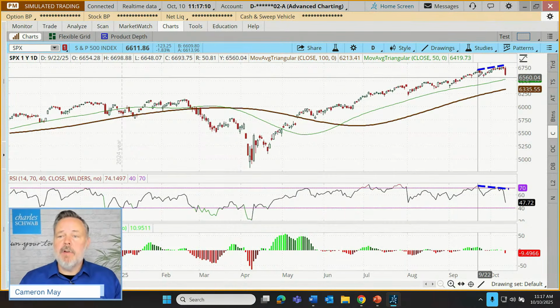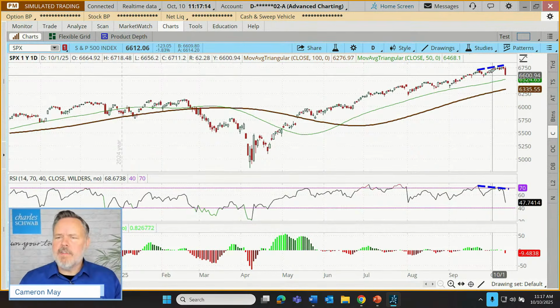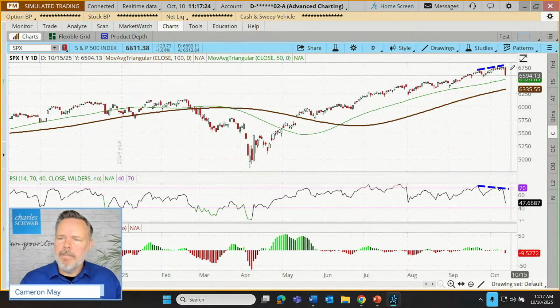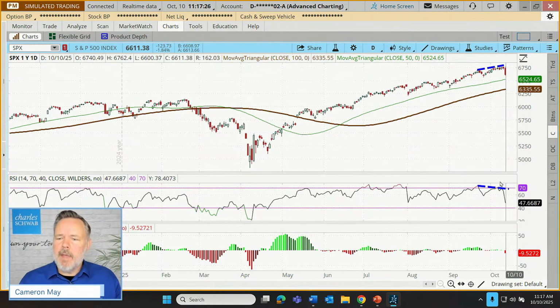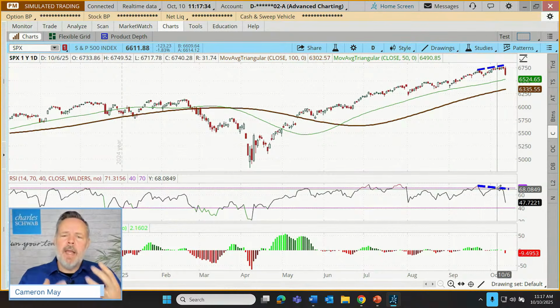Our oscillator is diverging in its behavior from what we're seeing on price, and it may be signaling that there's some weakness in price that's not obvious just by looking at the chart. It doesn't always perfectly project that there's something darker on the horizon, but in this case, at least, there are early signs that maybe the trader might want to pump the brakes on new bullish positions. Not necessarily close everything out, but if we were planning to take new trades, maybe hold off on those while things look a little bit top heavy.